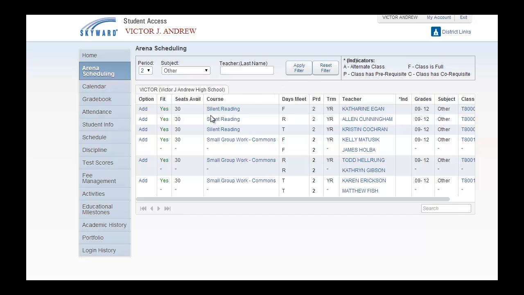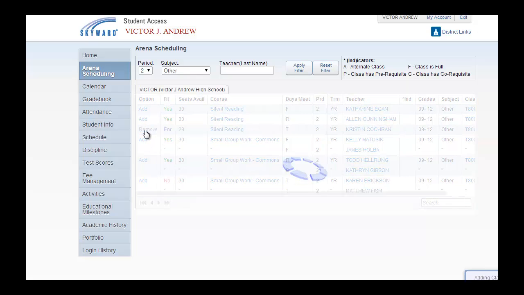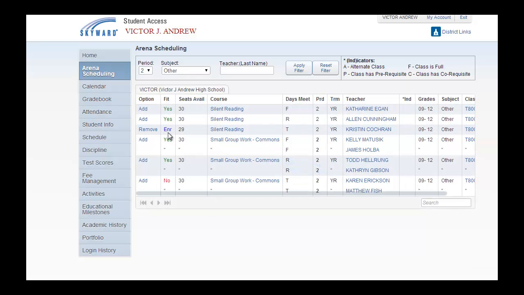If I determine that on Tuesday I'd like to go to silent reading, I could look at the list and see that on Tuesday, silent reading still has 30 seats available. At that time, I would go to the add function, I would click on add, and I am now enrolled in that course. And you will see immediately it reduced the number of seats available and gave me this designation.